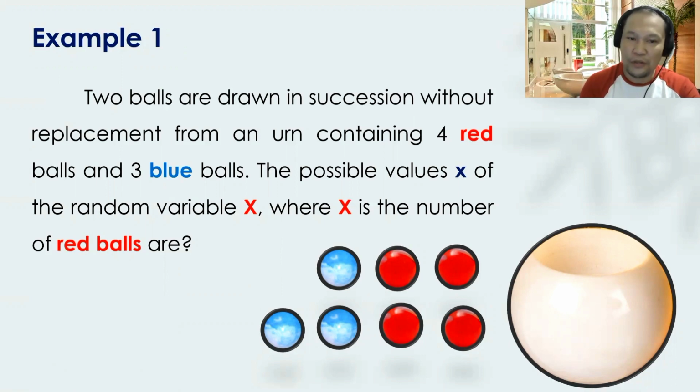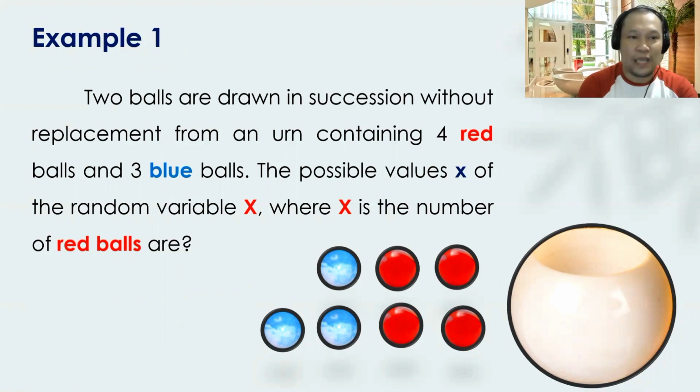Okay, therefore, there are only two colors present. We do have the red and we do have the blue. But the specific concern here is the red one. And we are looking for the number of red balls if we are going to draw 2 balls from the given urn without any replacement at all.